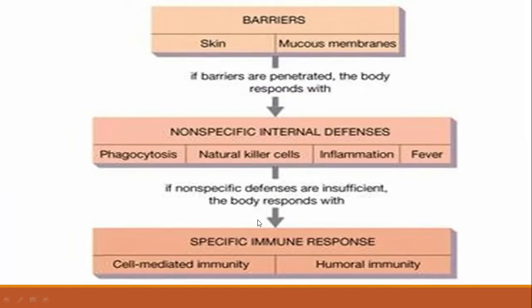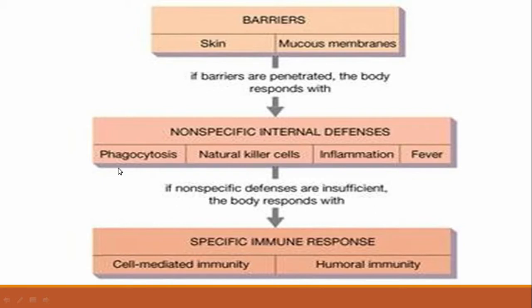Now here you can see the flow sheet diagram of these three lines of defense. Here you can see the first line of defense. These are the external barriers, which include skin and mucous membranes of the respiratory and digestive tract. If barriers are penetrated, the body responds with the second line of defense, which is non-specific and internal. The second line includes phagocytosis.